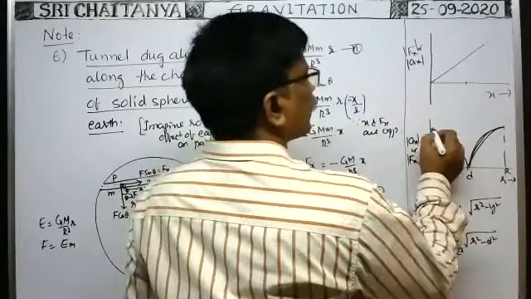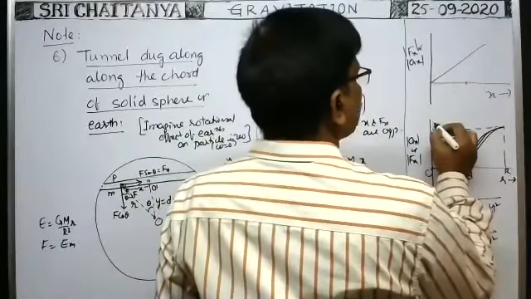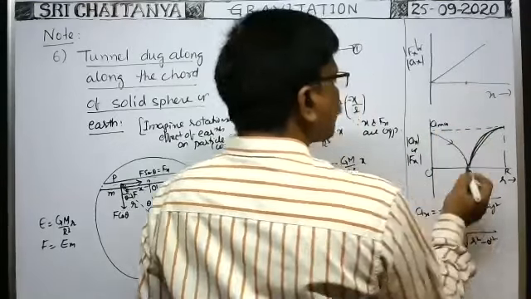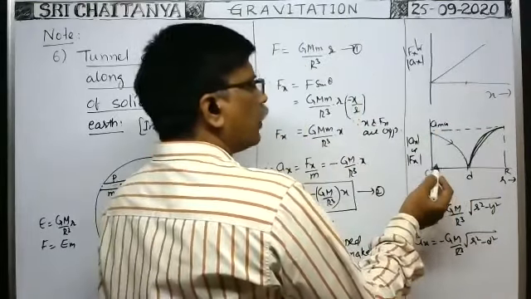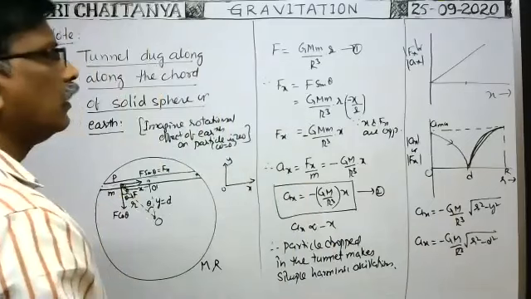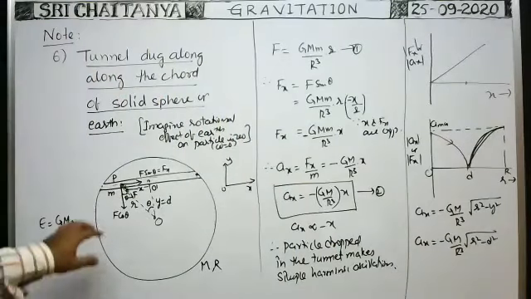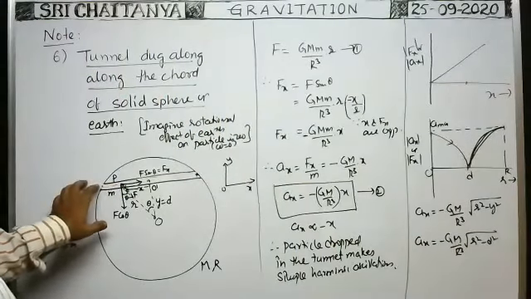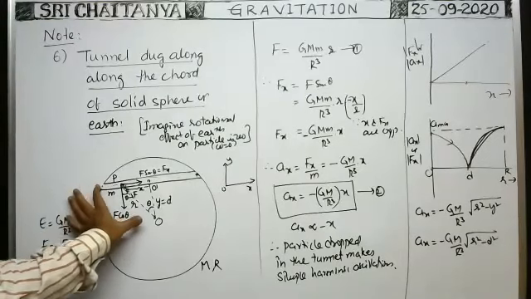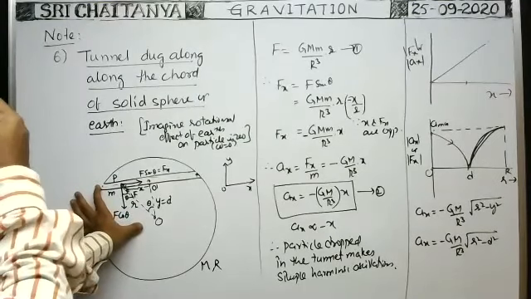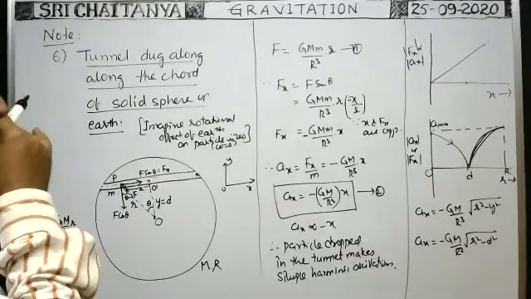It is the maximum acceleration. Here, of course, both are the same. Acceleration is maximum whenever small r is equal to capital R. When small r is equal to capital R, then it is maximum. Okay.